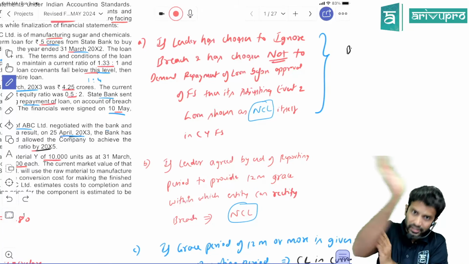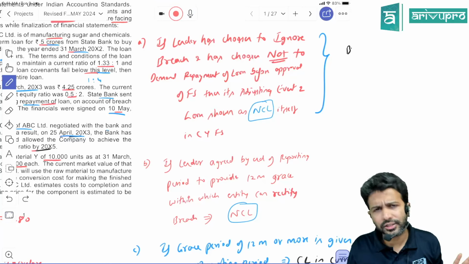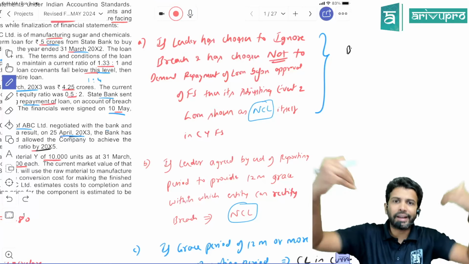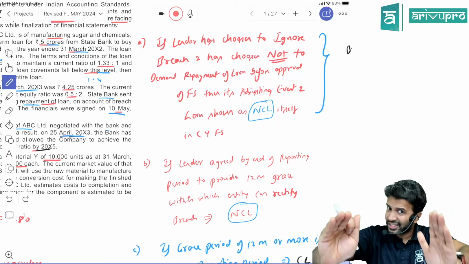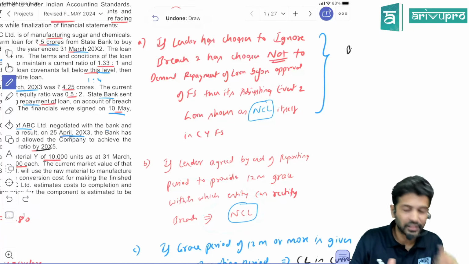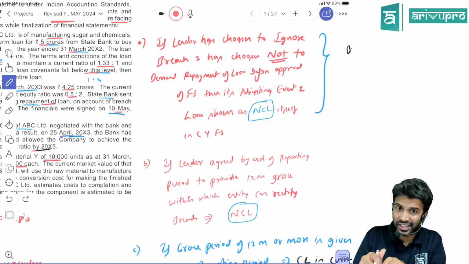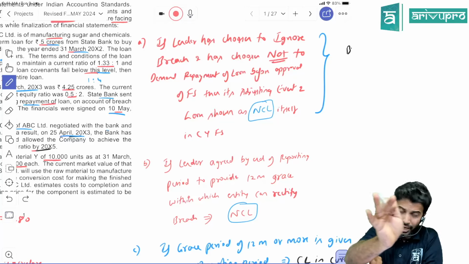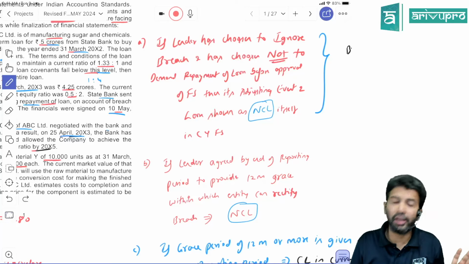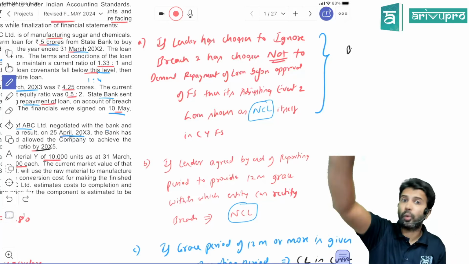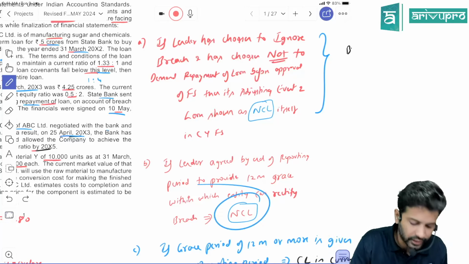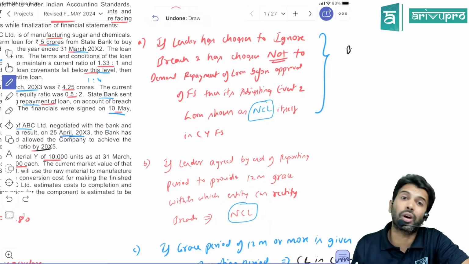Before the current year ended, the bank told us, I will give you 12 months time, you rectify the breach before then. If that is the case, the loan in the current year will still continue to be shown as a non-current liability. So before 31st March, if the bank tells us that we will give you a grace period of 12 months to rectify, then the loan in the current year can still be shown as non-current liability.